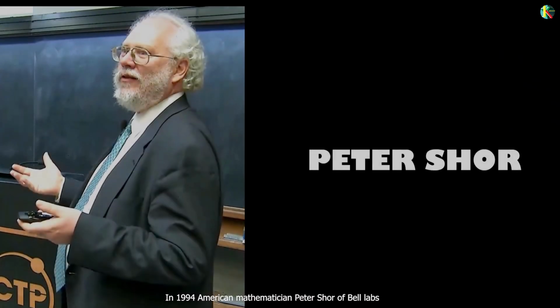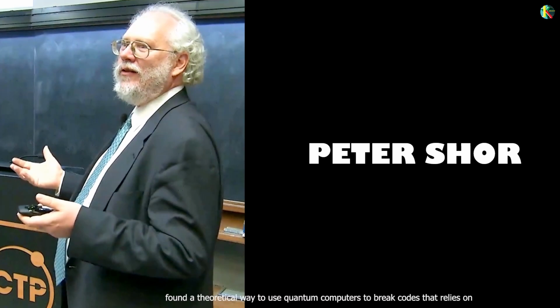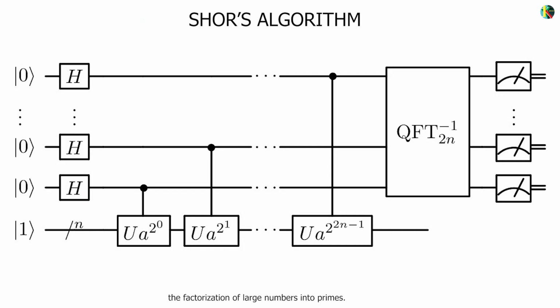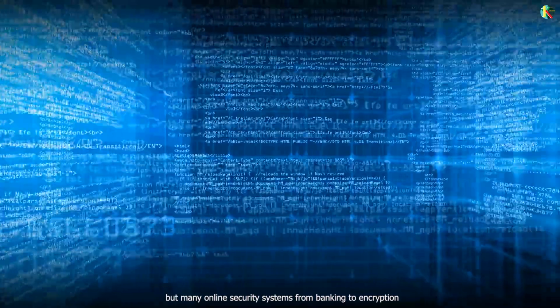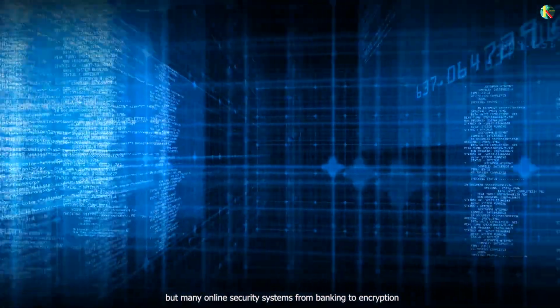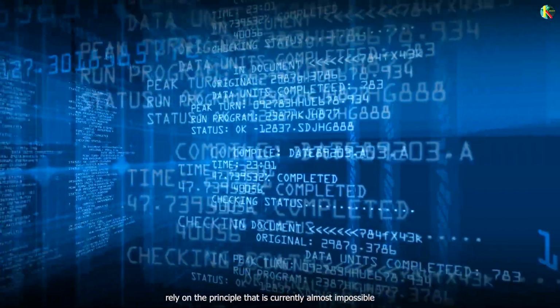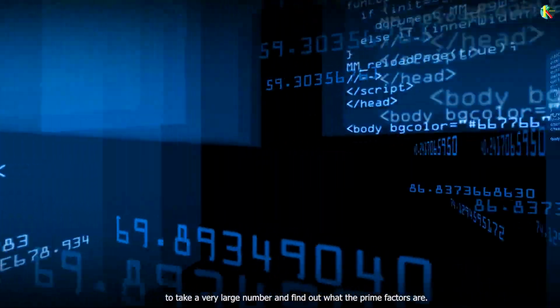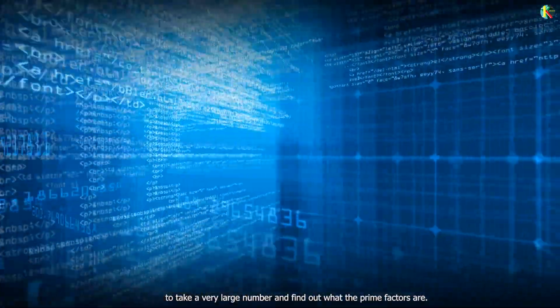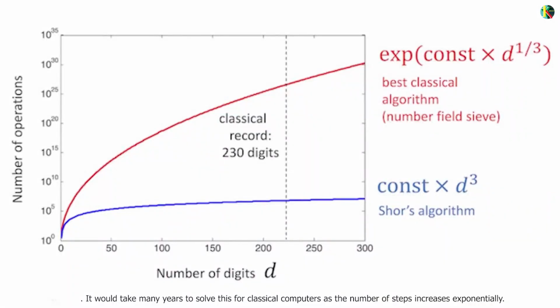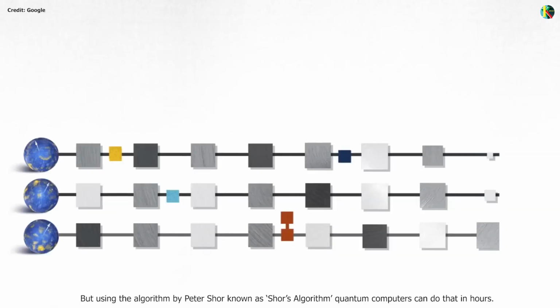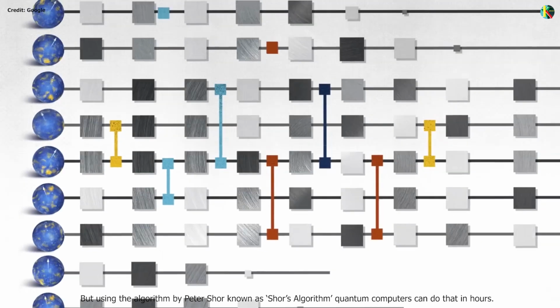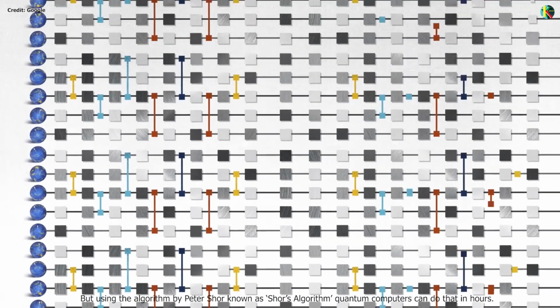In 1994, American mathematician Peter Shor of Bell Labs found a theoretical way to use quantum computers to break codes that rely on the factorization of large numbers into primes. This might not sound very important at first, but many online security systems from banking to encryption rely on the principle that it is currently almost impossible to take a very large number and find out what the prime factors are. It would take many years to solve this for classical computers as the number of steps increases exponentially. But using an algorithm by Peter Shor, known as Shor's algorithm, quantum computers can do that in hours.